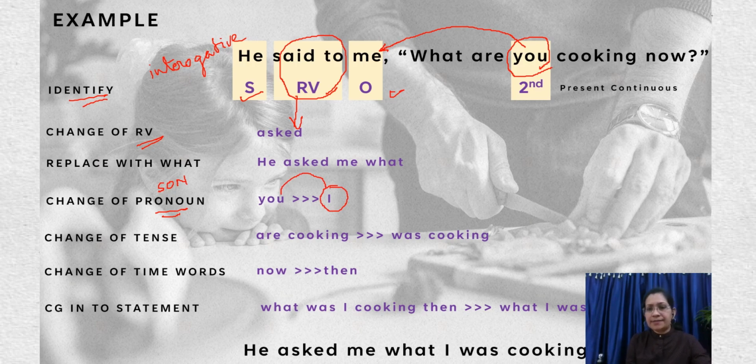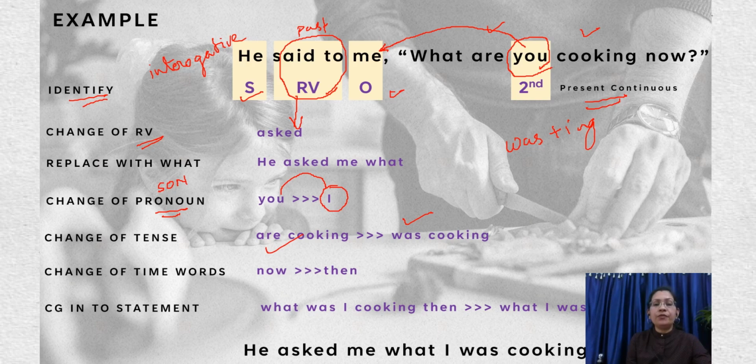Change of the tense. As we can see here, the reporting verb is in past tense, said to. So the change of the tense has to happen. What are you cooking now? It is in present continuous tense: are plus ing. We have to change it into past continuous. So what is the form of verb? It will be was plus ing. So are cooking changes to was cooking.